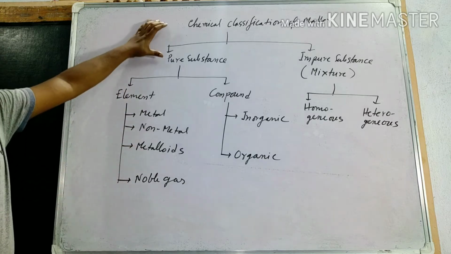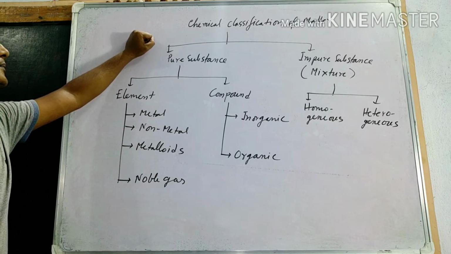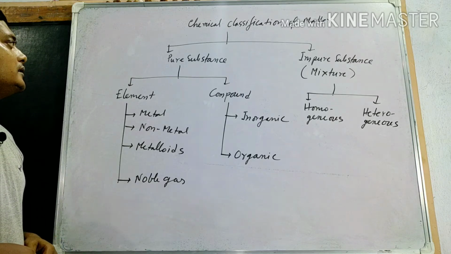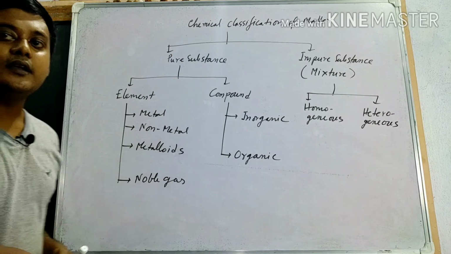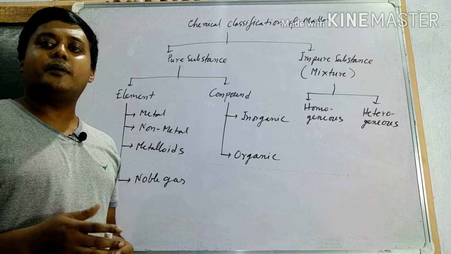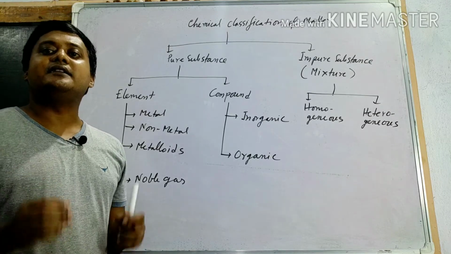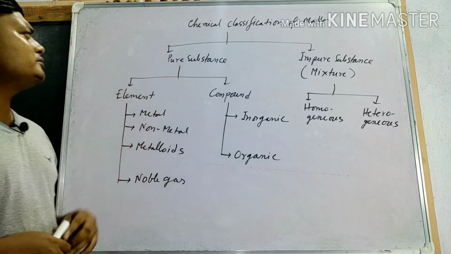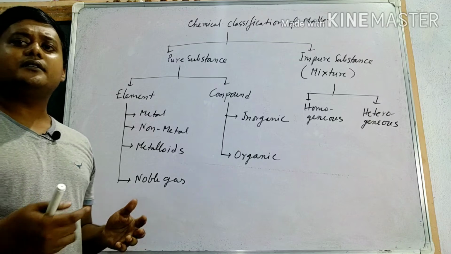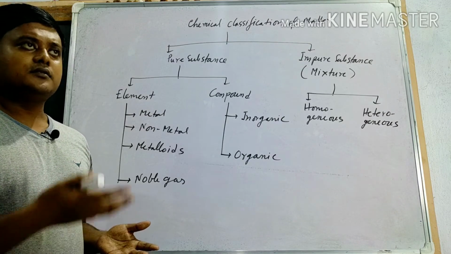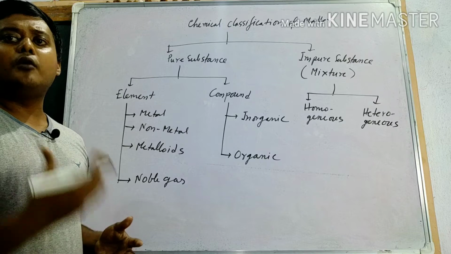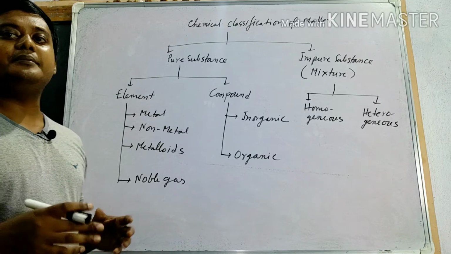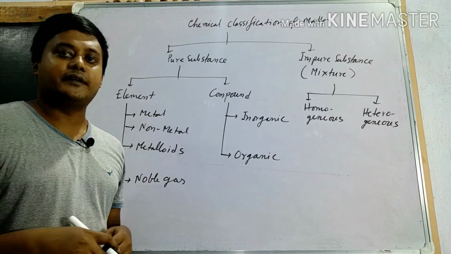So next we will start with pure substance. What are the characteristics of pure substance? It is homogeneous, it is made up of only one kind of particle, and it has a definite set of properties. Now what are the pure substances? Different metals like silver, gold, and different compounds like water. All these are pure substances. They have a definite set of properties.